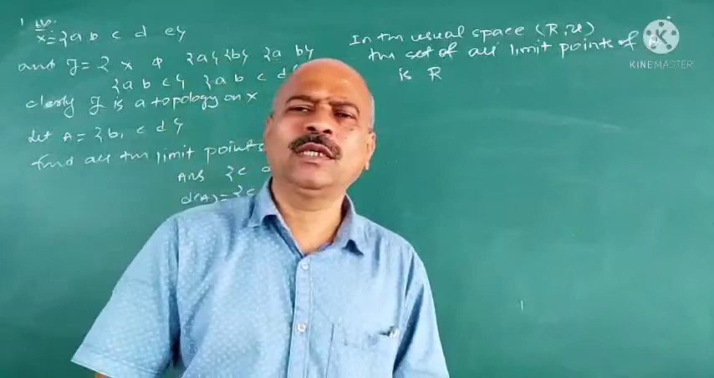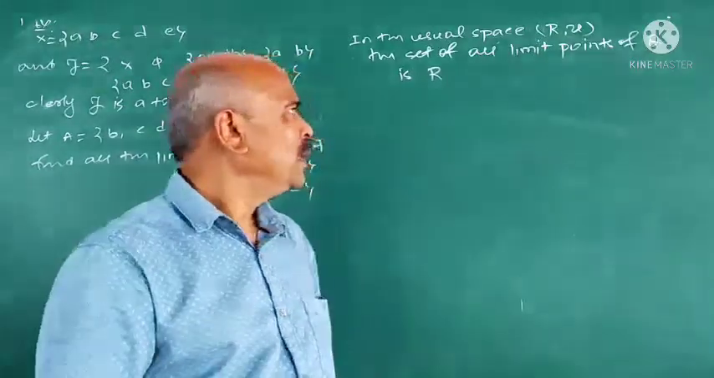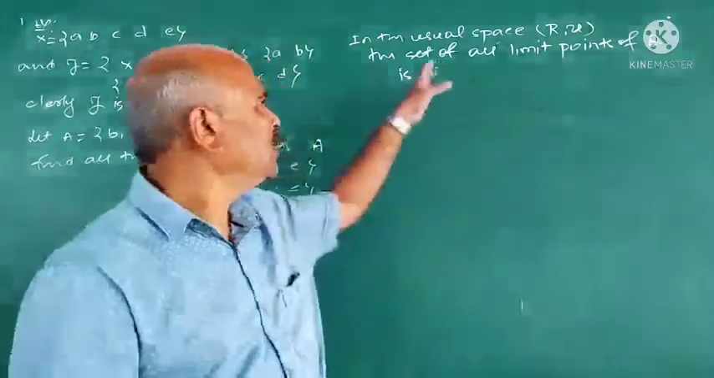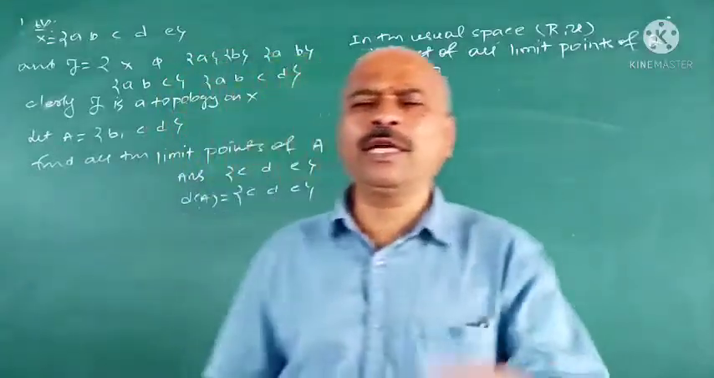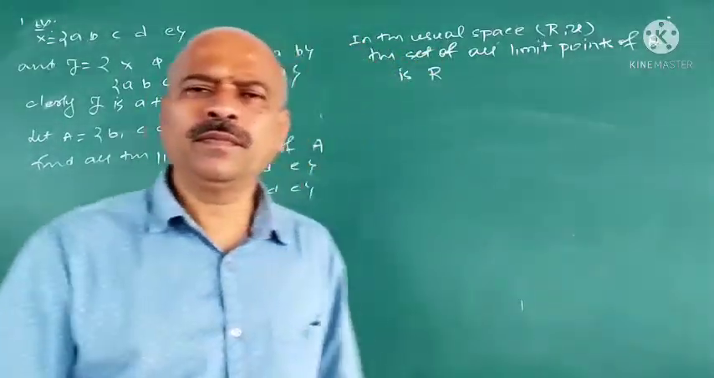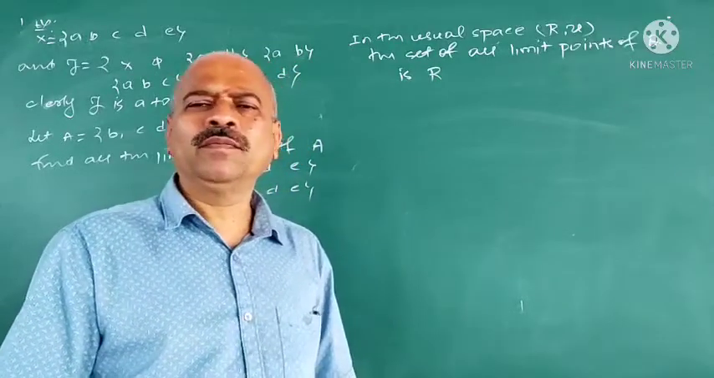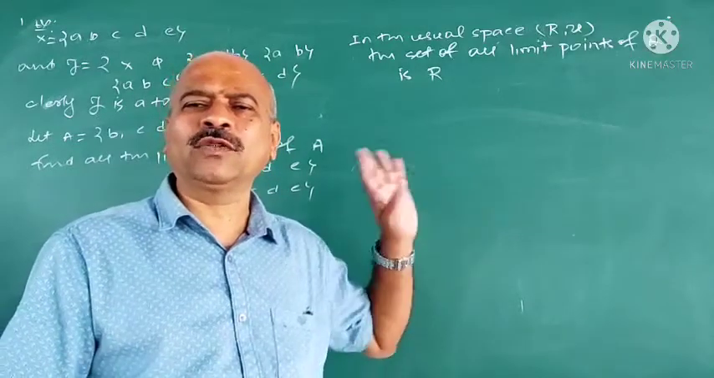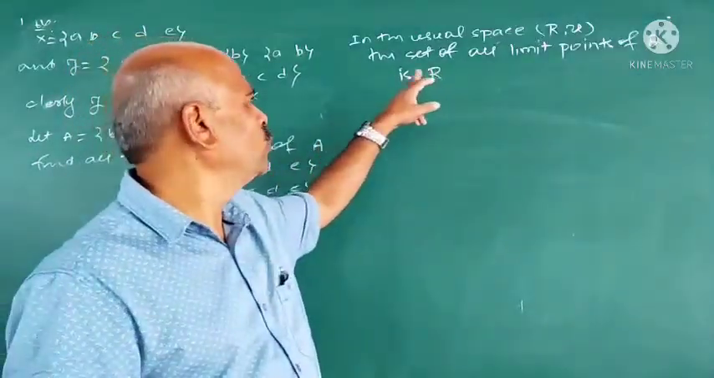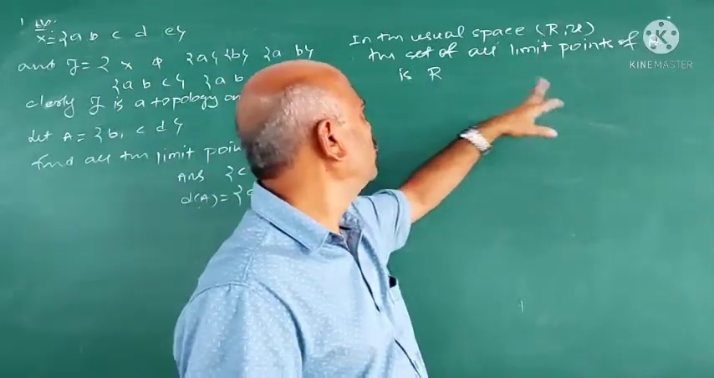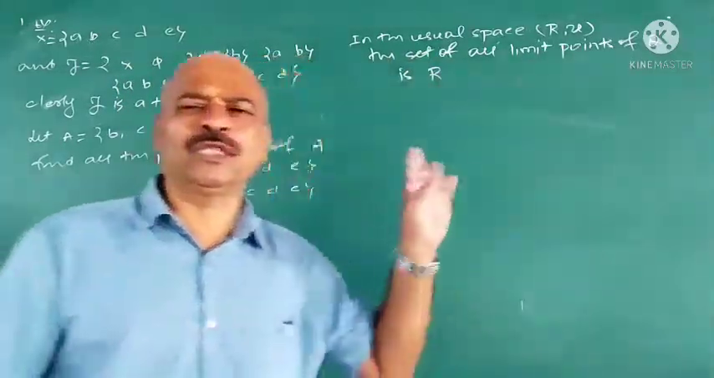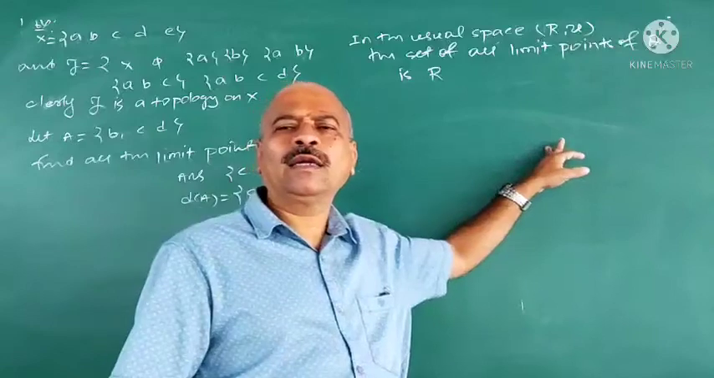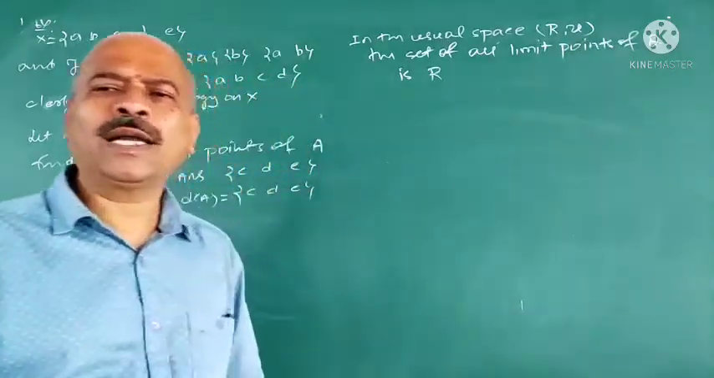You are aware that the test for you this semester will be in the MCQ mode, multiple choice questions. This very standard result can be converted into an MCQ. How do you convert this into an MCQ? See, the question is like this. In the usual space R, the set of all limit points of Q is, four choices will be Z, Z plus, R and C.